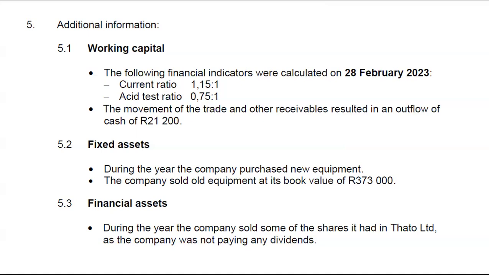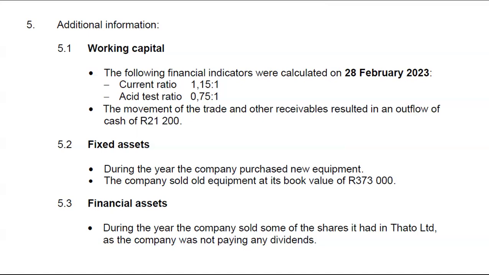Now, the problem here is that they gave me current ratio. So they said the following financial indicators were calculated on the 28th of February 2023. That date was important, okay? So that I know that these ratios apply to the beginning or the end of the year. So now I know they apply to the end of the year.